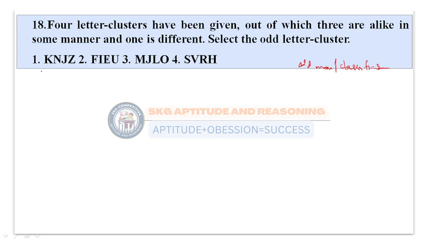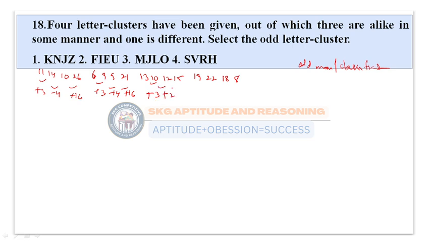So here let us try to write the positional values here. K11, N14, J10, Z26, F6, I9, E5, U21, M13, J10, L12, O15, S19, V22, R18, H8. So plus 3, minus 4, plus 16, plus 3, minus 4, plus 16. Here minus 3, okay, plus 3, plus 2, plus 3. So this is also following the same pattern, plus 3, minus 4, plus 16. So the different one here is option 3.